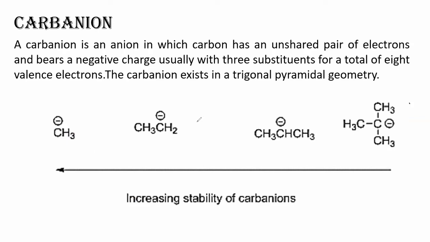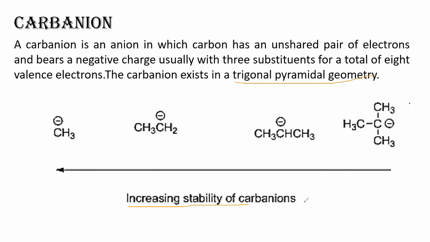Basically 1 electron is extra because the other electron of the pair belongs to carbon only. So if 1 electron is extra, then it becomes a carbanion. And here also we need to see whether the carbanion will be stable or not. The geometry of this carbanion will be trigonal pyramidal. And let us see the stability of these carbanions.